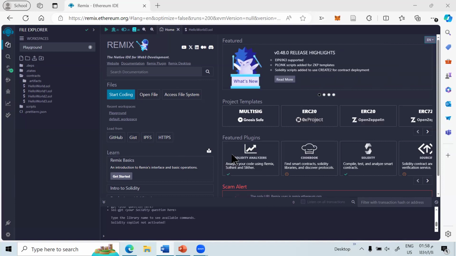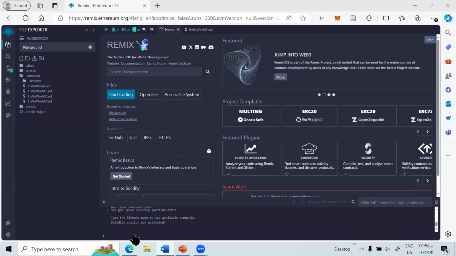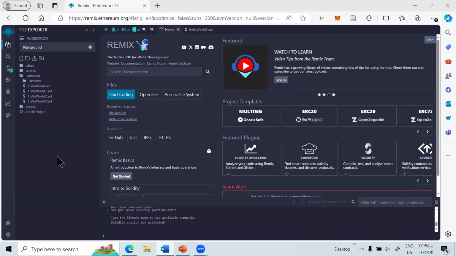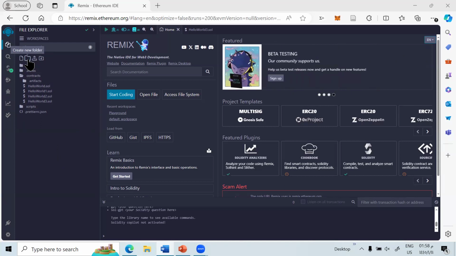Let's explore the key components of the interface. As you see here, we have a file explorer panel. This is the organizational hub of your project. It's where you manage your project's files and directories. You can perform various operations like creating a new file or creating a new folder to arrange your files.